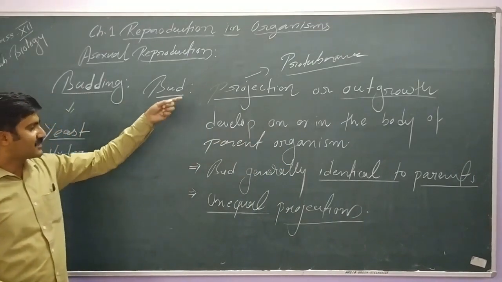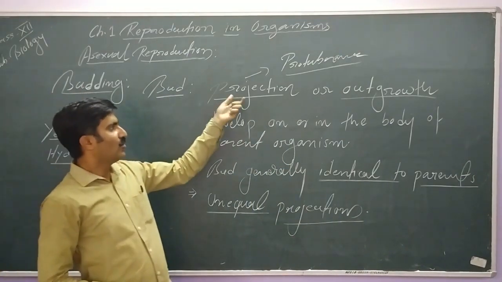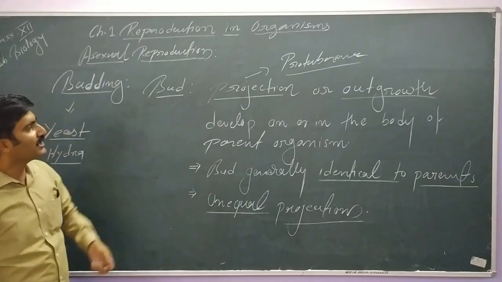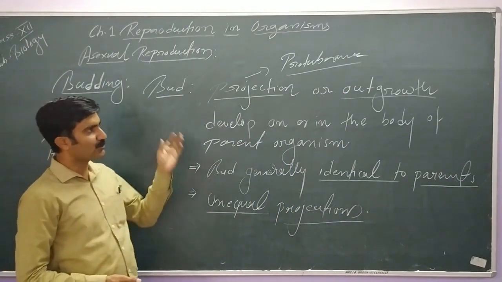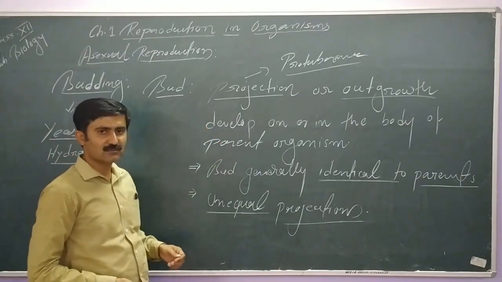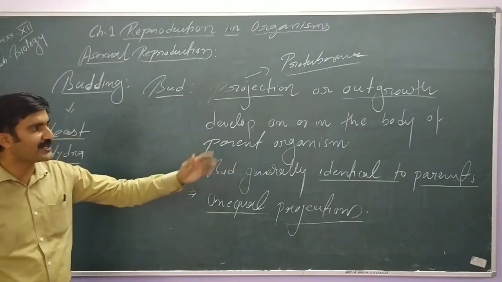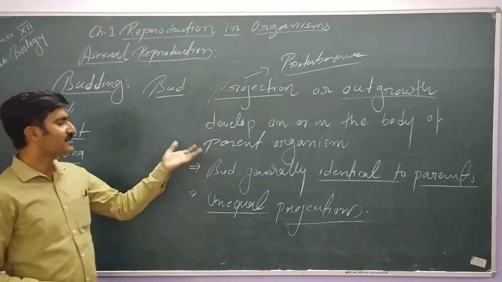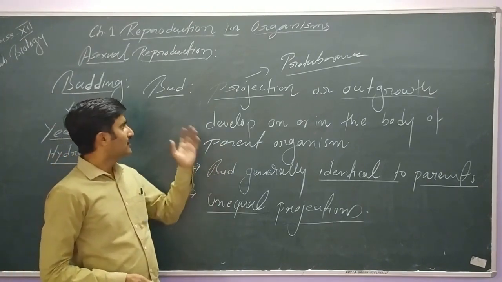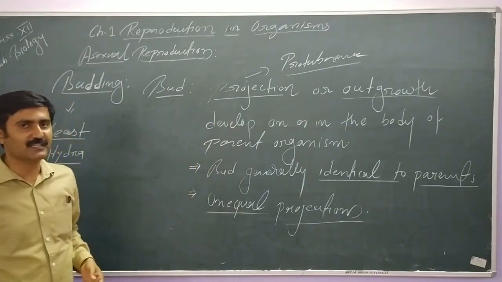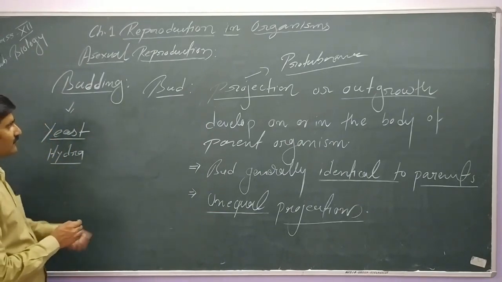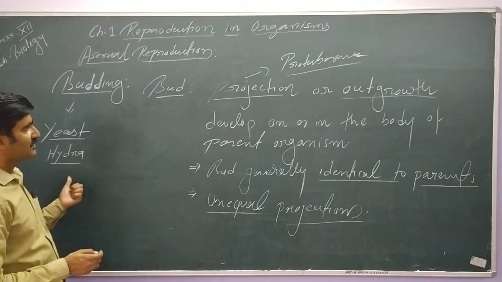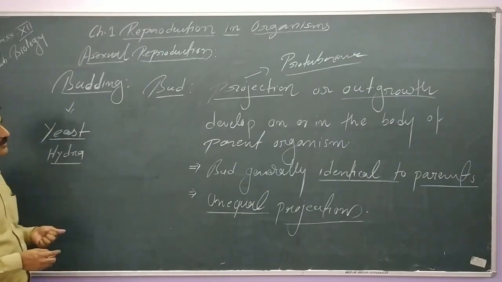So let's look into the keywords to define the bud. A bud can be defined as a projection, protuberance or outgrowth which is similar or identical to the parent and which is unequal to the parent, that is generally smaller than the parent. So let's take one example to understand it. We will take first the example of yeast, then hydra.